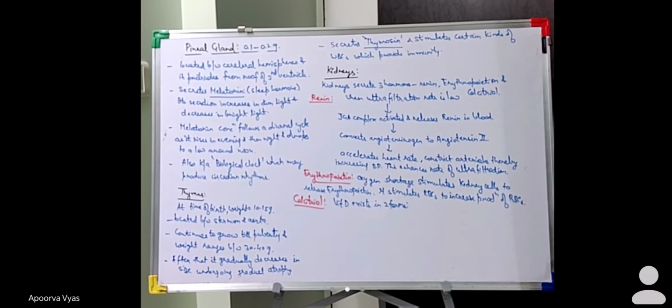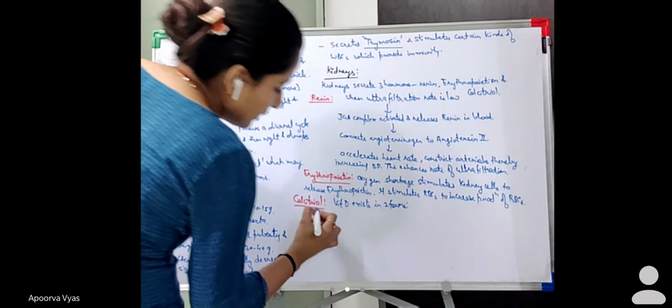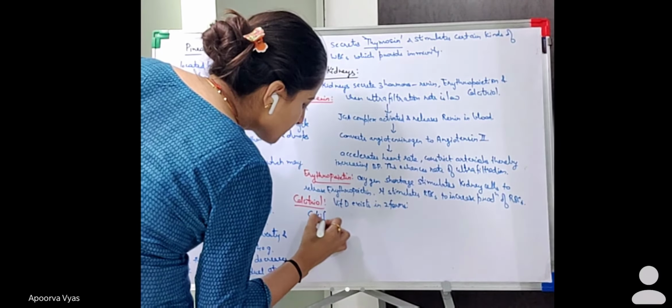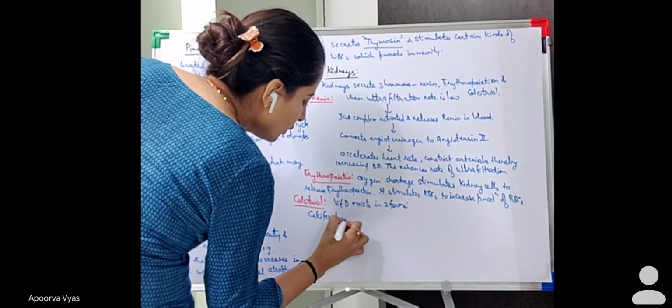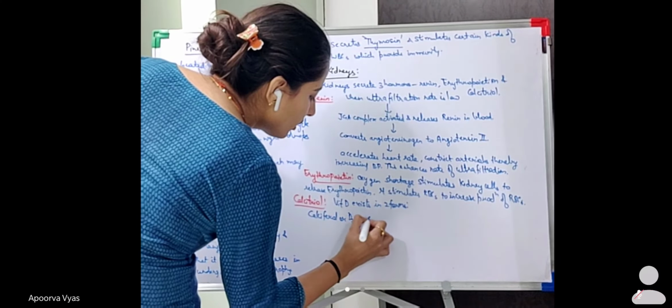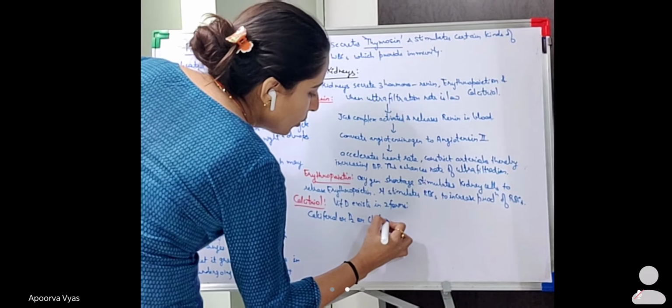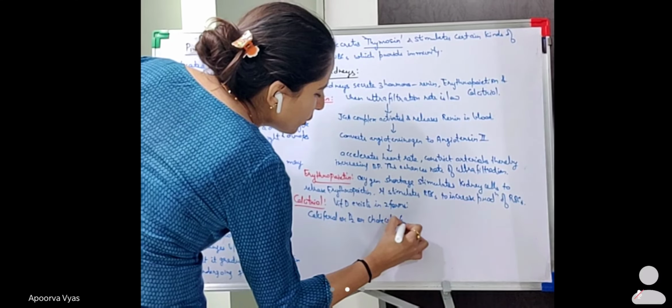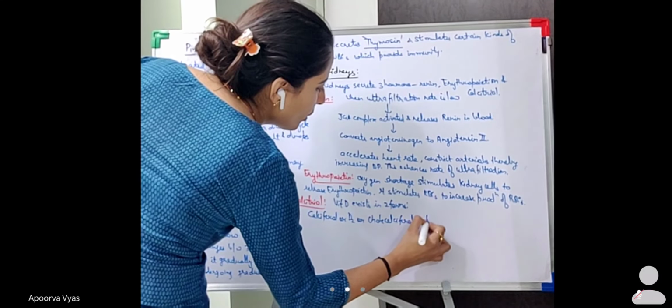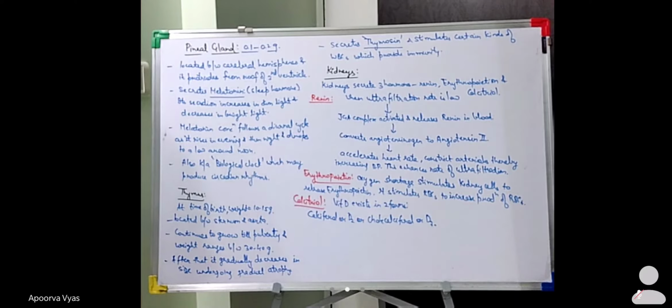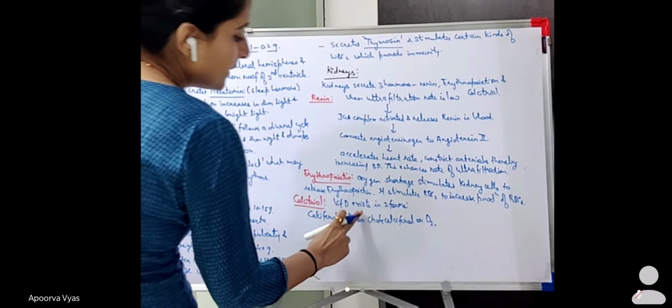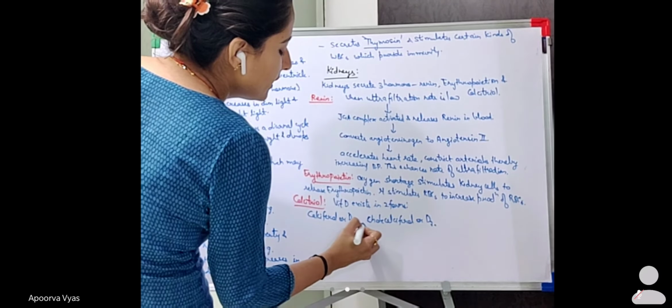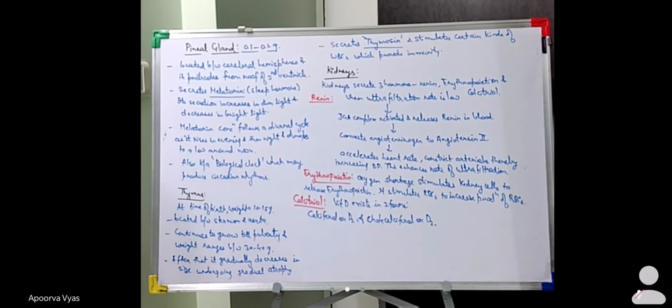Calciferol or D2, and cholecalciferol or D3. These are the two forms in which vitamin D exists: D2 is calciferol and D3 is cholecalciferol.